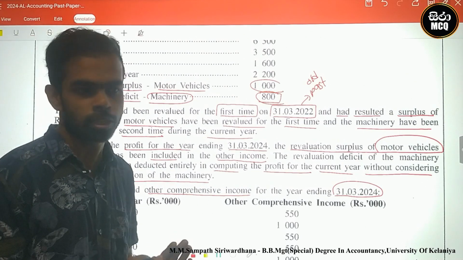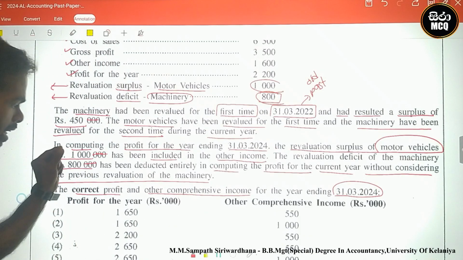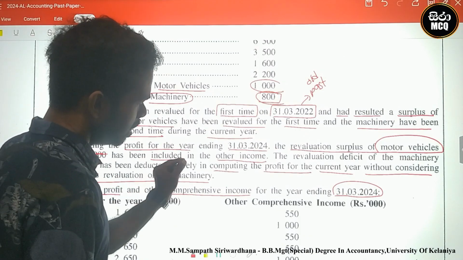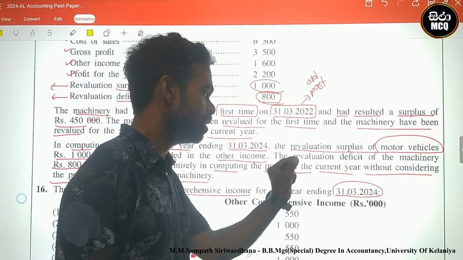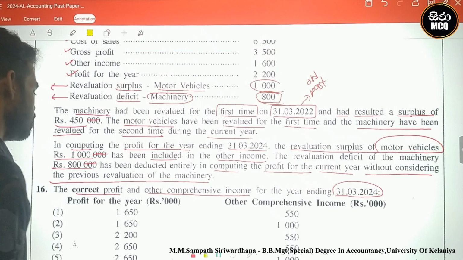The current year revaluation deficit 800.